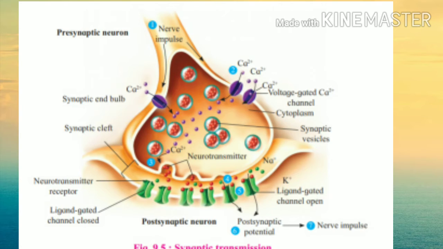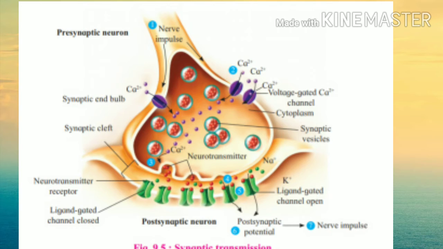The synaptic gap is larger than that of the electrical synapse, that is 20 to 40 nanometers. In the chemical synapse, the presynaptic membrane has a synaptic button. Three parts are seen: presynaptic, postsynaptic and synaptic cleft. Through these three parts, this mechanism is completed.